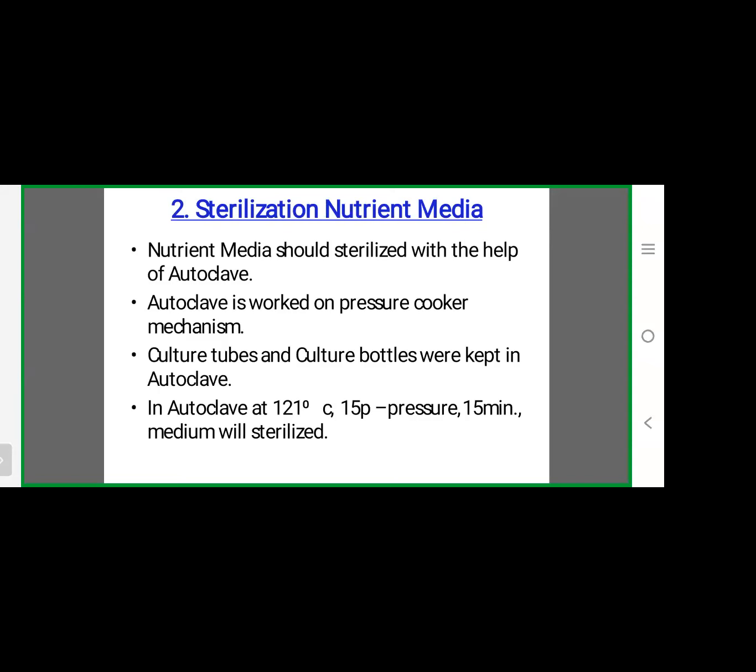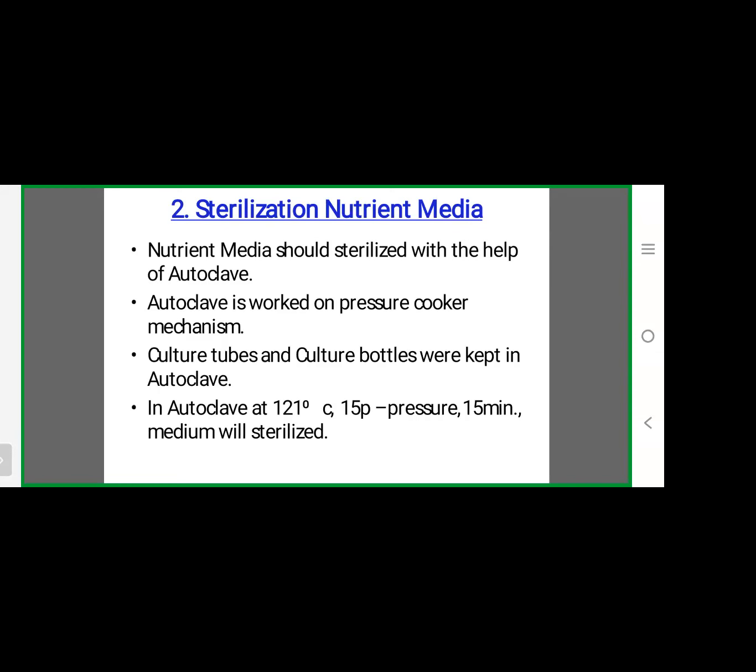Take that prepared nutrient media into culture tubes and go to the autoclave. In the autoclave, the media will be sterilized at 121 degrees centigrade temperature and 15 pounds of pressure. The time period is 15 minutes.